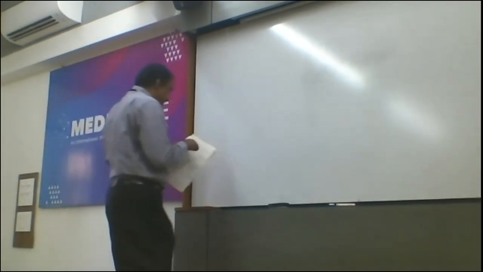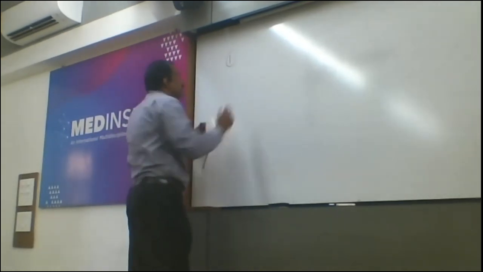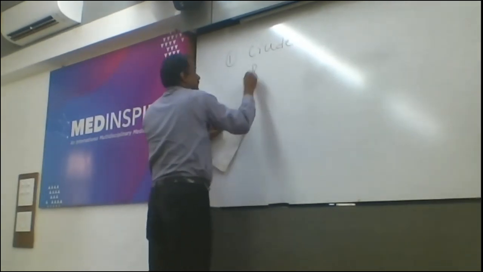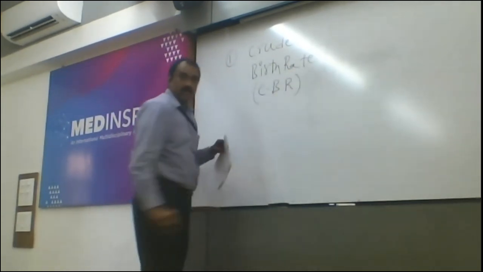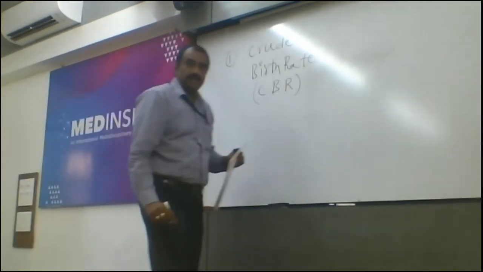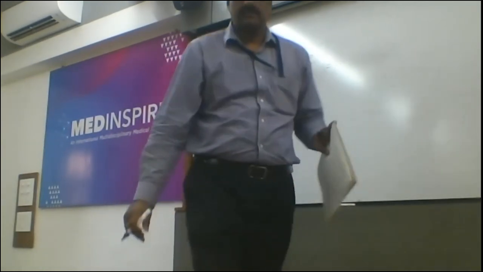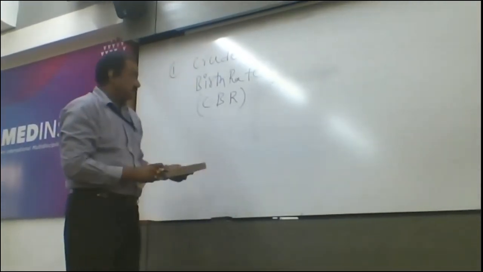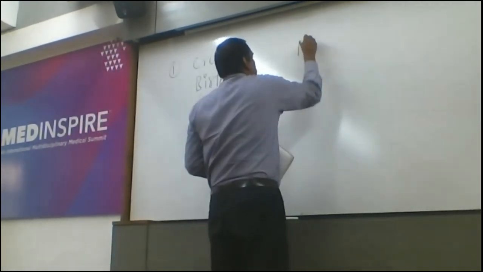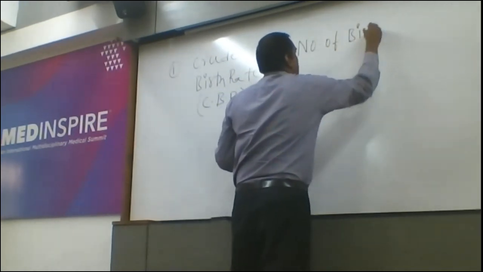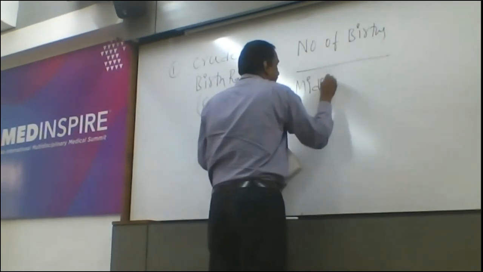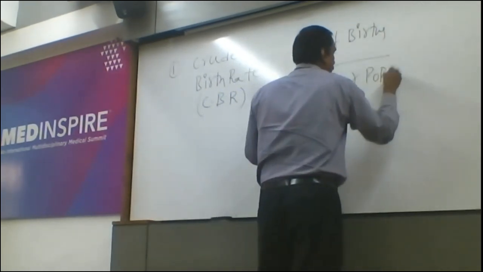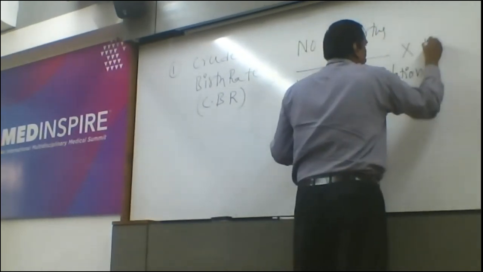The first question is the crude birth rate, which is called CBR. Crude birth rate is the total number of births during a year divided by mid-year population, into 1000.